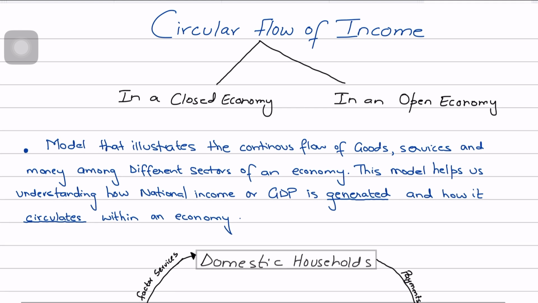Okay guys, the circular flow of income is basically a model. It's a diagram. Economists love models, right? They explain things either mathematically, or in theory, or through diagrams, that is, through different models. And this is a model that illustrates the continuous flow of goods and services and money among different sectors of an economy. Different sectors means the households, the firms, the government, and the external sector.